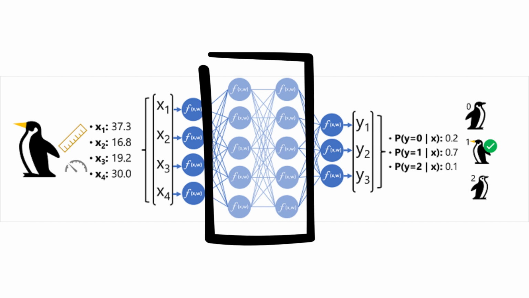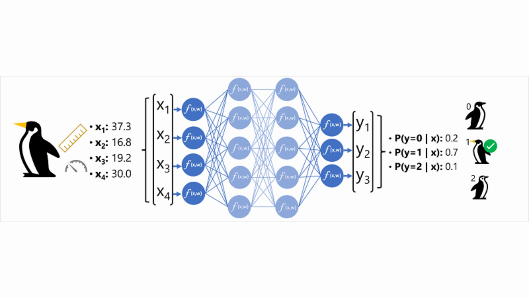3. Each neuron in a layer is connected to all of the neurons in the next layer, an architecture sometimes called a fully connected network. So the results of each layer are fed forward through the network until they reach the output layer. 4. The output layer produces a vector of values, in this case using a softmax or similar function to calculate the probability distribution for the 3 possible classes of penguin. In this example, the output vector is 0.2, 0.7, 0.1. 5. The elements of the vector represent the probabilities for classes 0, 1, and 2. The second value is the highest, so the model predicts that the species of the penguin is 1, Gentoo.